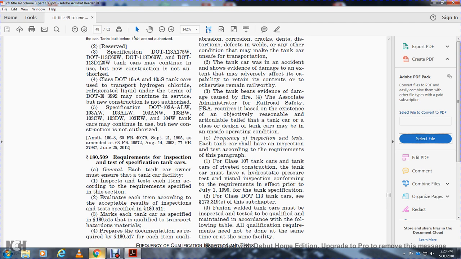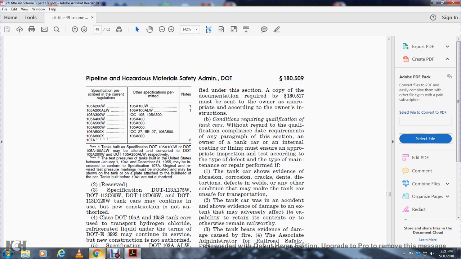Alright, 108.509 Requirements of the inspection of the testing and specification of the tanker cars. Generally, each tanker car must be inspected with the tank of the car. Facility inspection testing item is according with the requirements specified in the section. Evaluate the item according with the acceptable result of the inspection testing as specified in 108.185.11. The marks in each of the tanker cars specified in 108.185.15 with the qualified transportation hazardous material. Prepare the documentation required with the statute 185.17 with each of the qualified under the section, a copy of the document required with the statute 108.517 be sent with the owner of the property according with the owner's instruction coordination conditions required with the qualification of the tanker cars without regard for the qualification complying with the data, the requirements of the ending of the paragraph of this section.